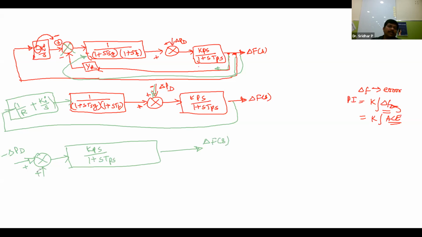So here I am keeping minus, and then in the feedback, one block is 1 by R plus Ki by s, and the next block is 1 by 1 plus sTsg into 1 plus sTt.